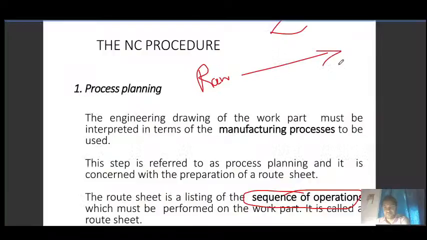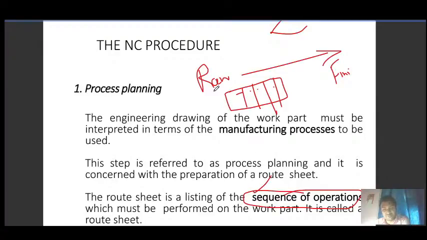From raw material we have to produce a finished part, and that part needs to go through various machining operations. Those machining operations we have to determine manually, and in which sequence they will be performed. You cannot perform all the machining operations simultaneously. Obviously, there should be some sequence of operations.